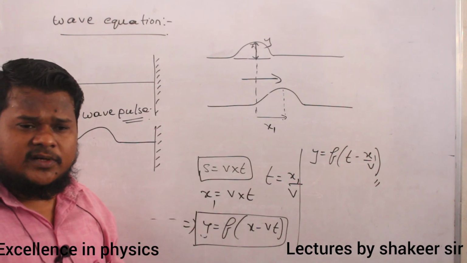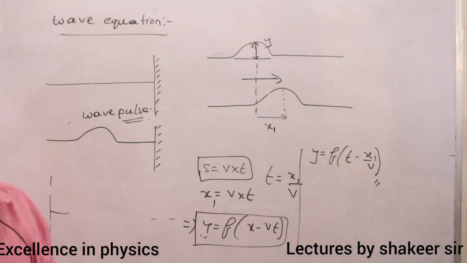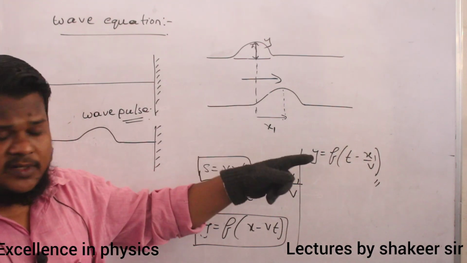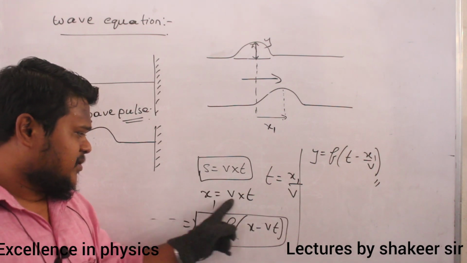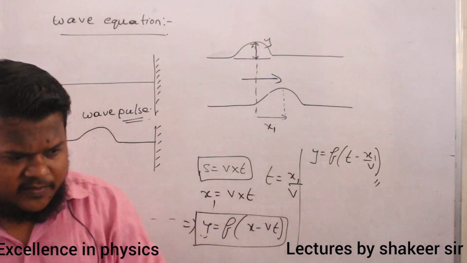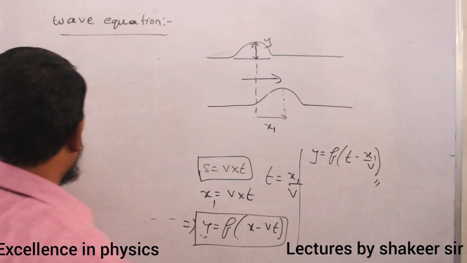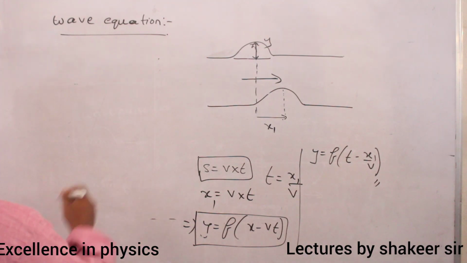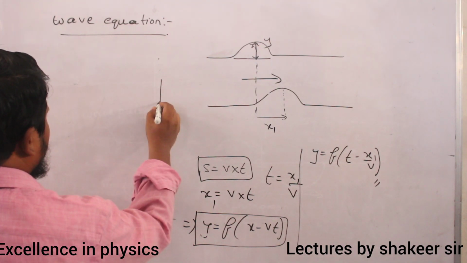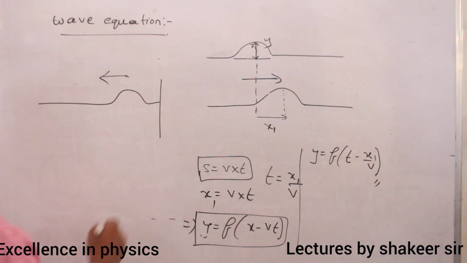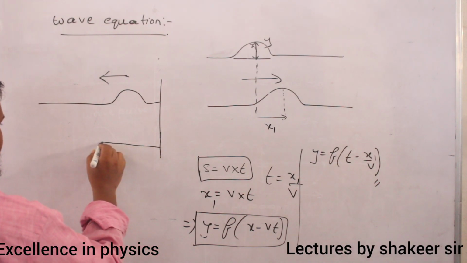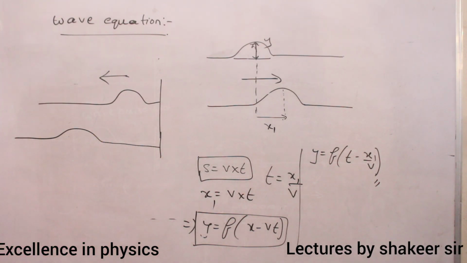If a wave pulse is traveling towards the negative x-axis, what can I write, ma? The wave pulse will have a particular shape after a time of x1 by v, or after a displacement of v into t. So how can I write those equations? Consider this is the initial wave, and the wave is traveling in this direction. After some time, this wave will be present here, no? Are you able to understand, ma?